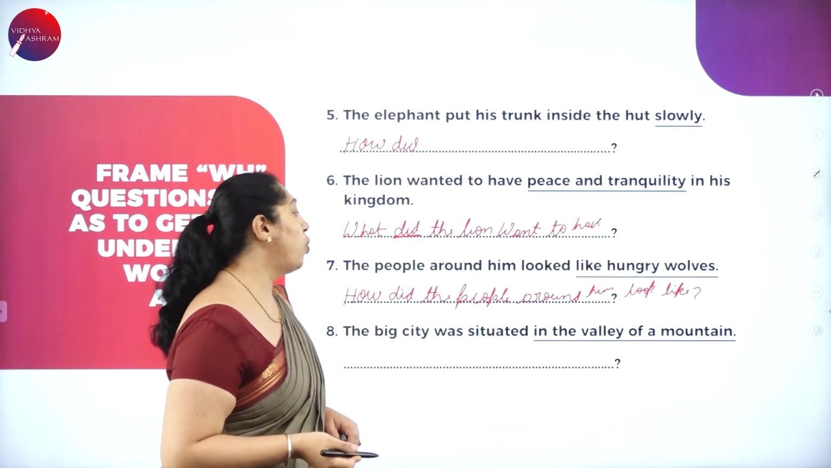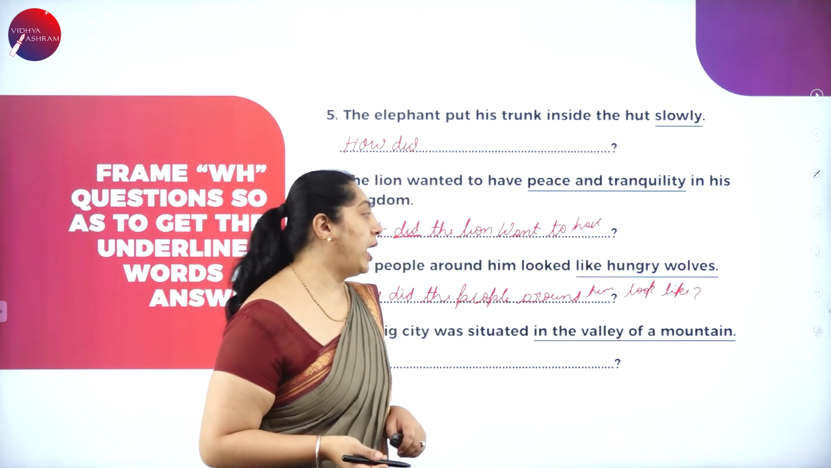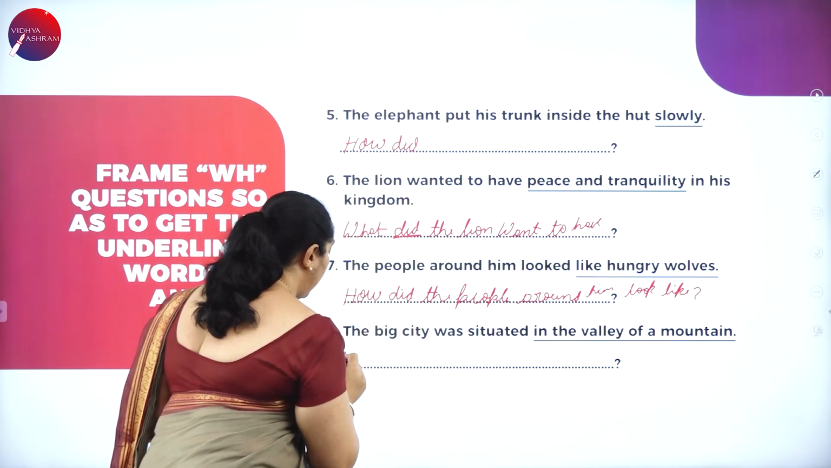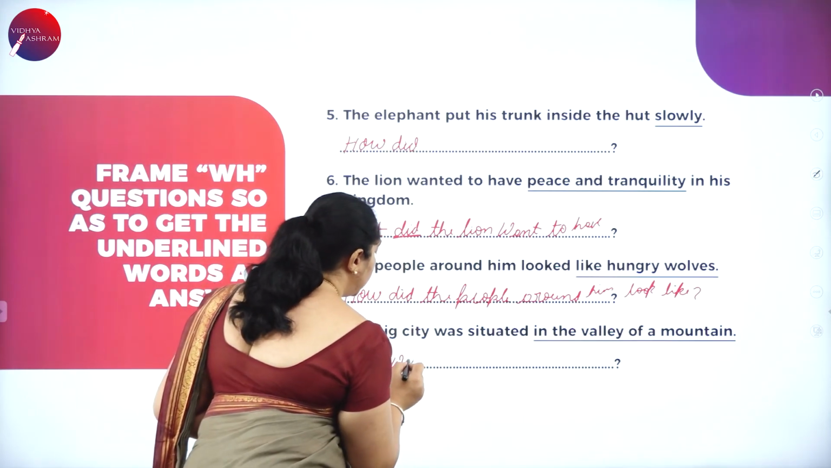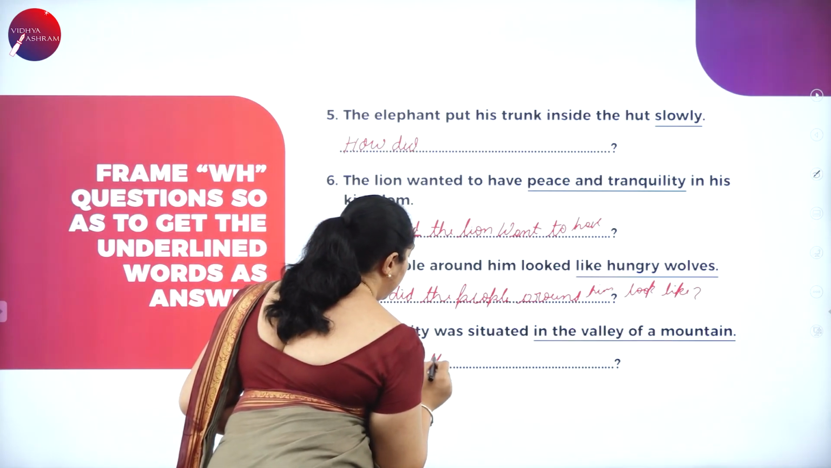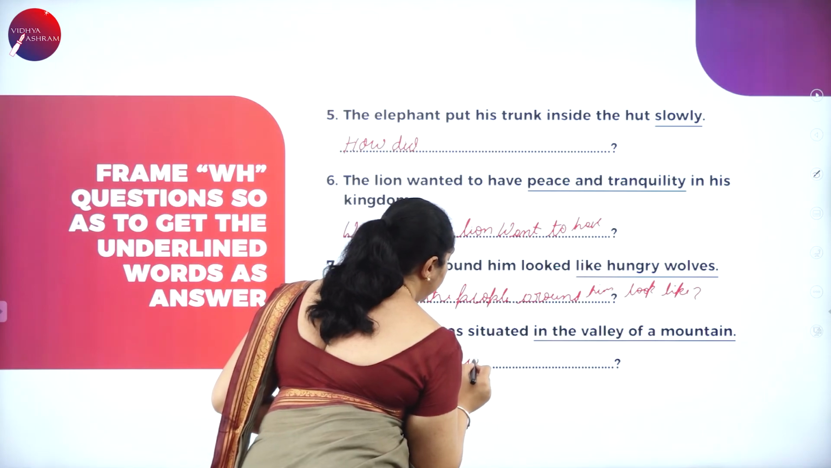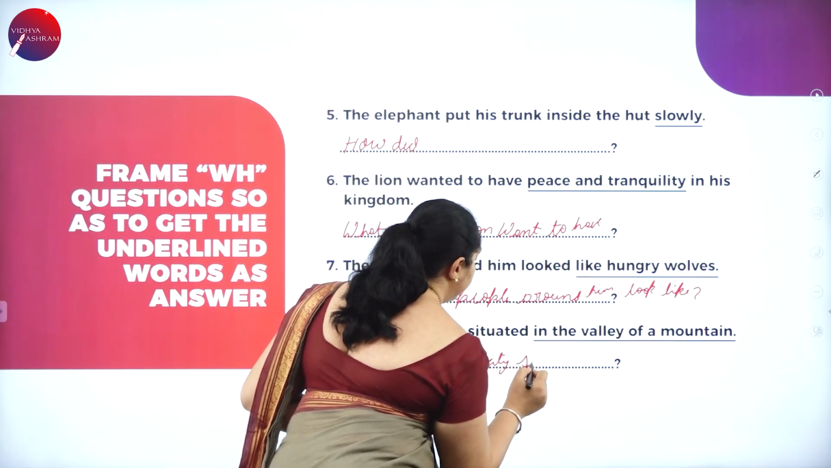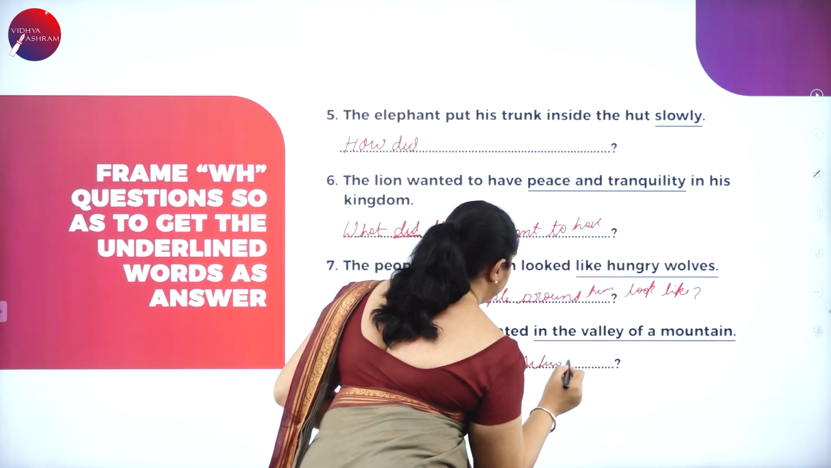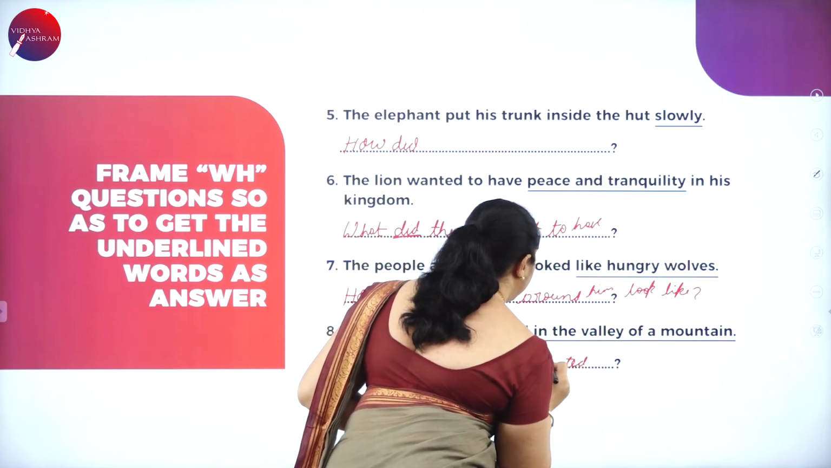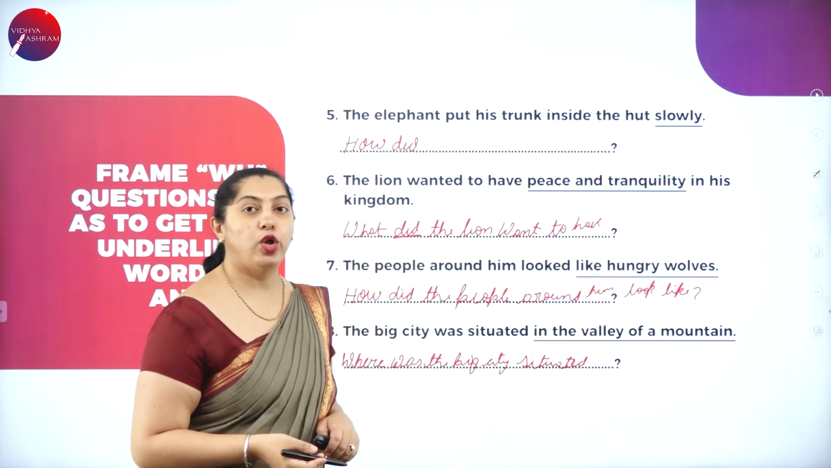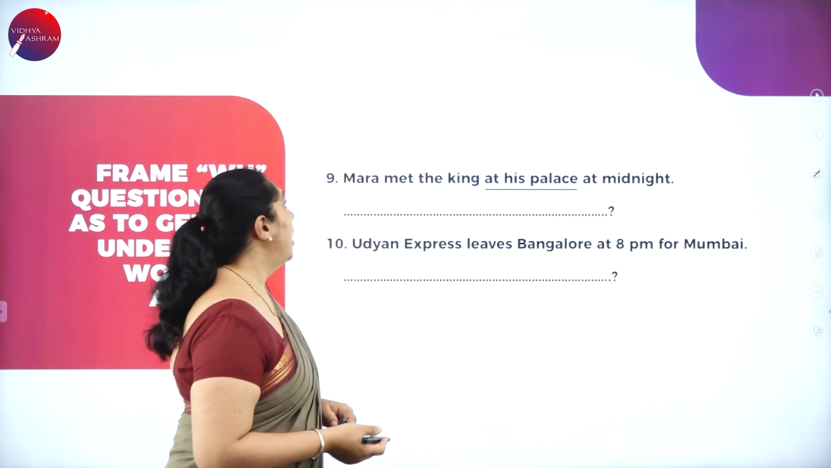The big city was situated in the valley of a mountain. The big city, where was the big city situated? Where was the big city situated? It was situated in the valley of a mountain.